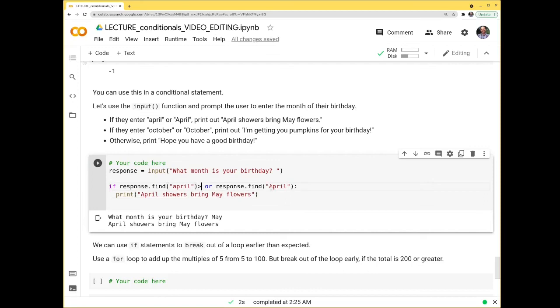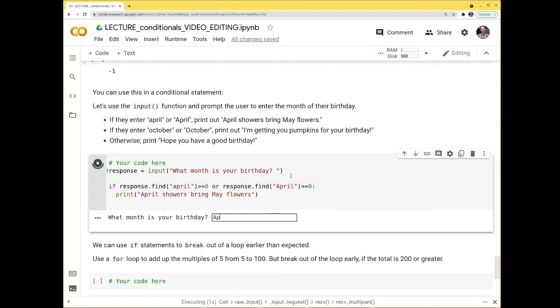If it finds this and the value that it returns is greater than or equal to 0, that means it found it. So we can't just say, oh, if it found it, we've got to make sure that it is greater than or equal to 0. Otherwise, we're going to get false values, because 0 means it found it at the beginning. Anything higher means it found it later in it. So now let's try this.